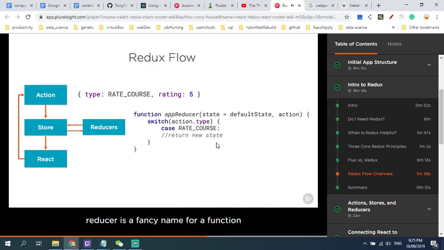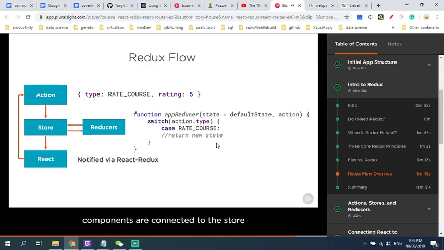A reducer is a fancy name for a function that returns new state based on the action that you pass it. So as you can see, the reducer receives the current state and an action, and then it returns a new state. Reducers typically contain a switch statement that checks the type of action passed. This determines what new state should be returned. Once this new state is returned from a reducer, the store is updated. React re-renders any components that are utilizing the data.